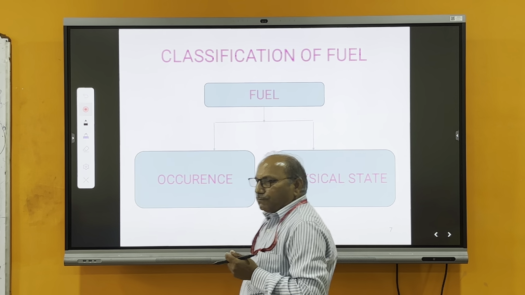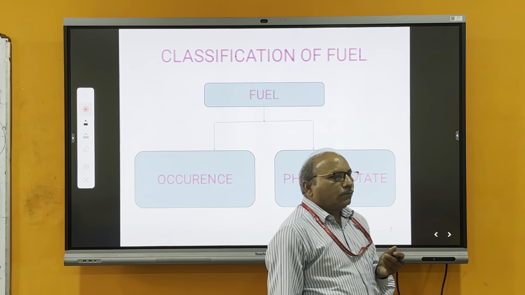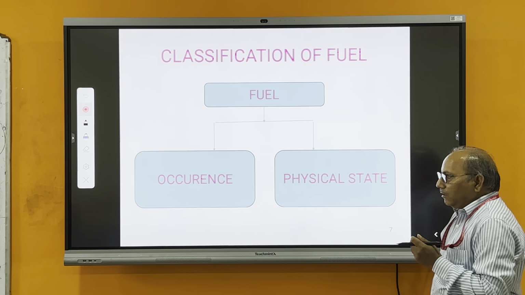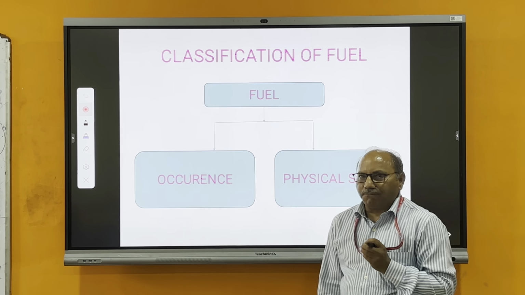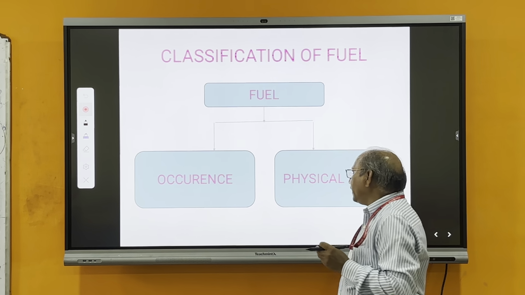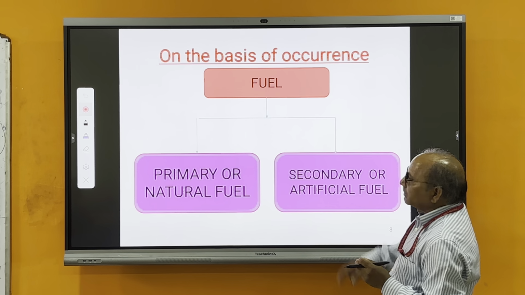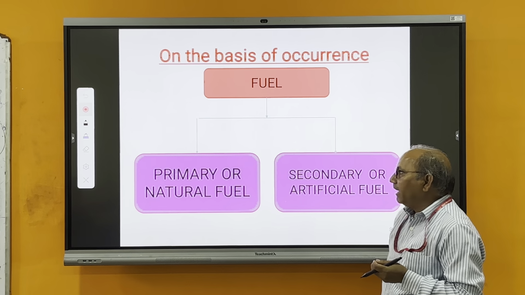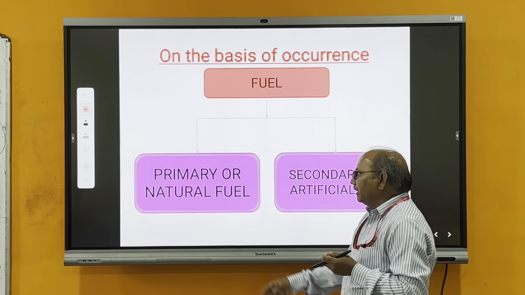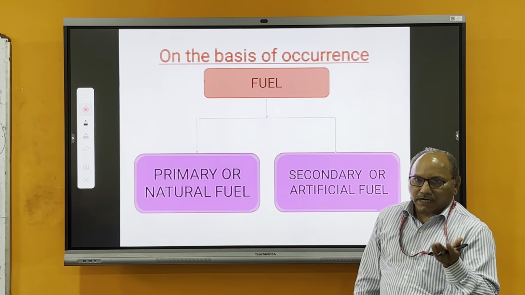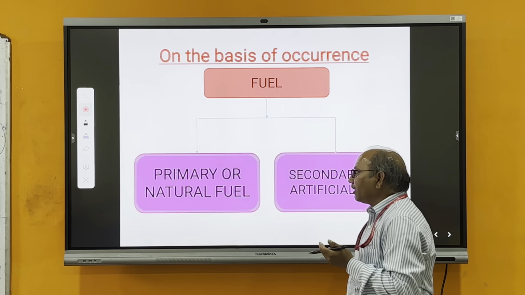Now we go to the next part, the classification of fuel. Fuel is classified on different bases. The first is occurrence and the second is physical state. Whenever we categorize fuel on the basis of occurrence, it is categorized into primary or secondary fuel.